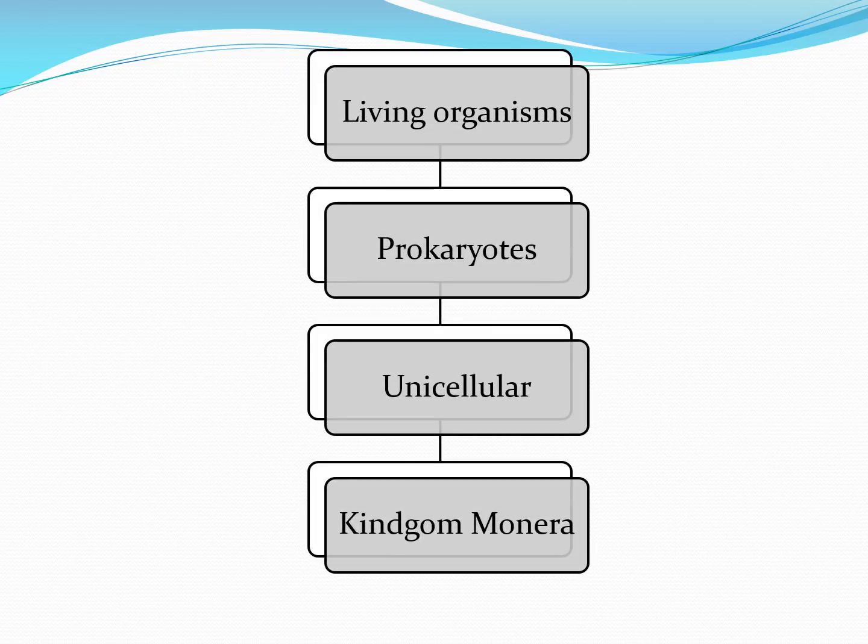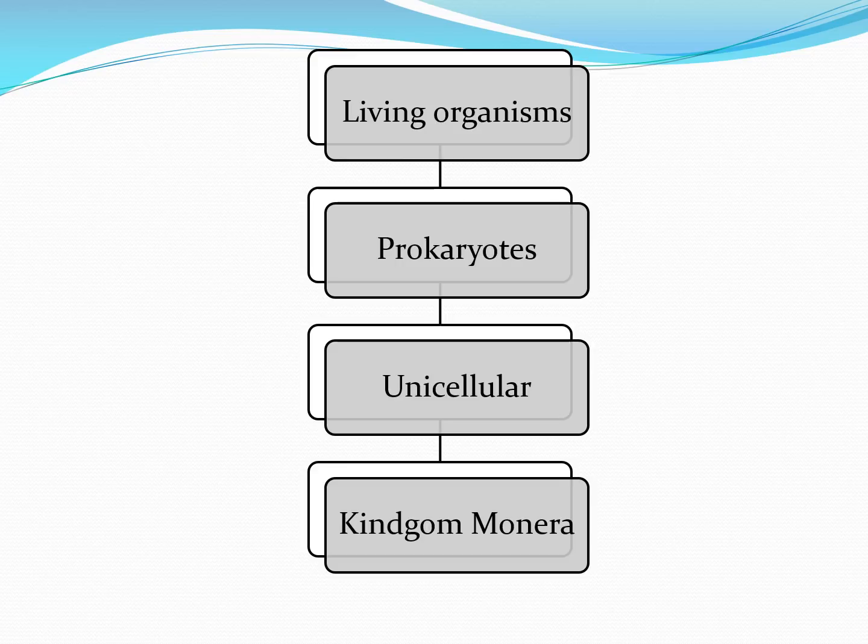So this is the classification given for the kingdom of Monera. Whenever the characteristic of any kingdom is asked, always move from the downward direction to the upward direction. For example, if the question is asked, write the characteristic of kingdom Monera, we will write that it is unicellular prokaryotic living organism.